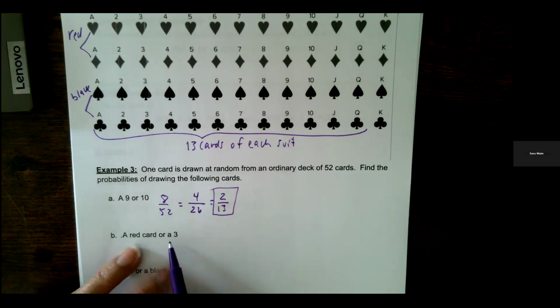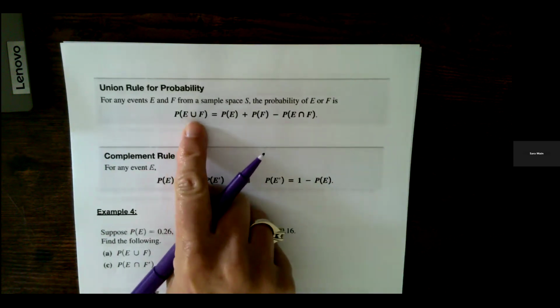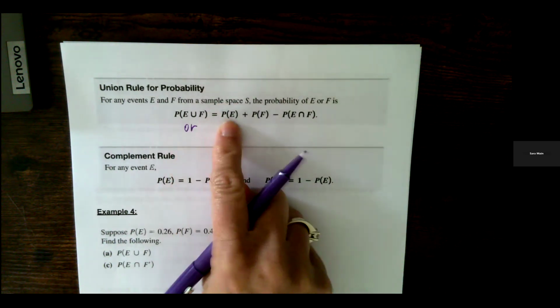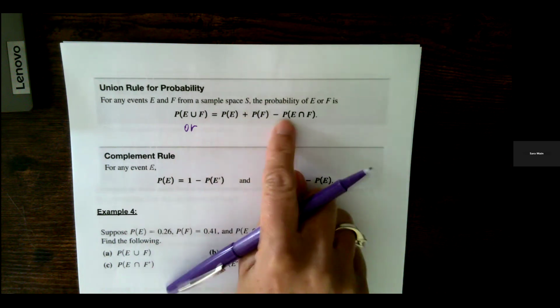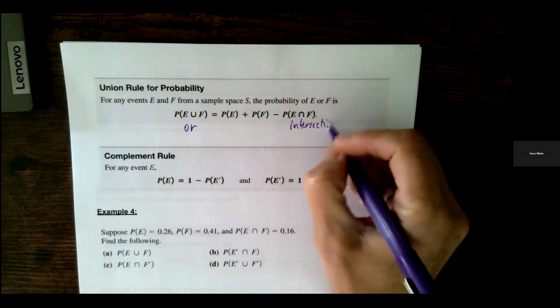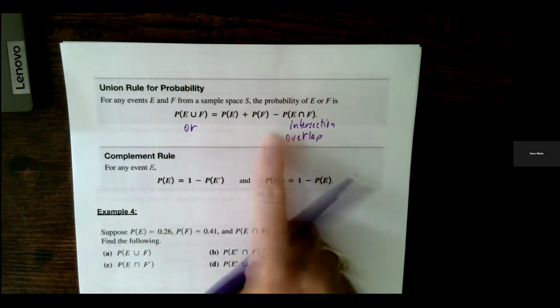And then a red card or a 3. So a red card. And I just want to show you that we're actually using the union probability rule, which we've kind of used before, but we're formally bringing it up in this lesson. It's on the next page here. The union is an OR. So whenever there's an OR, we're taking the probability of event E plus the probability of event F, and we're subtracting that intersection. So the intersection, I called it overlap in another lesson earlier. So we're subtracting that overlap.